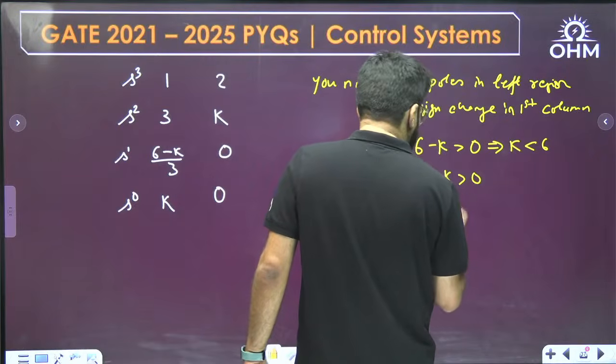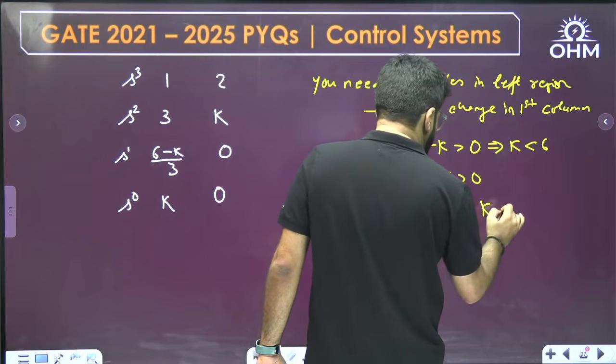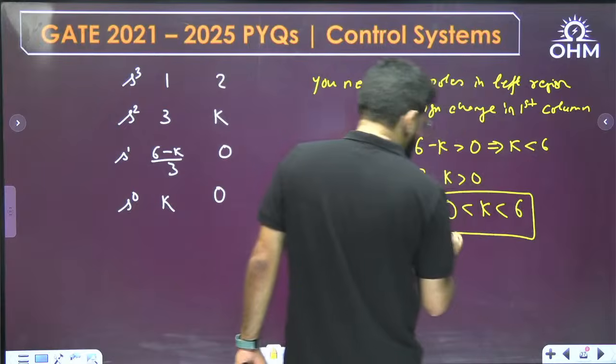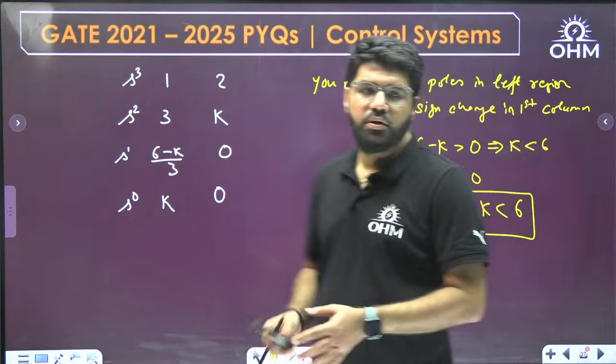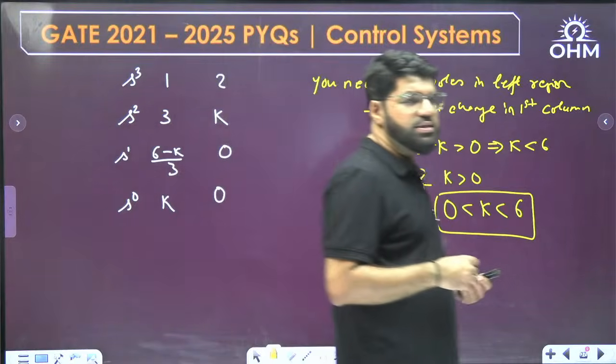So what is the condition? K should be positive but less than 6.